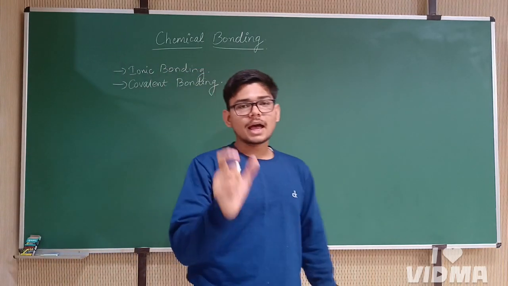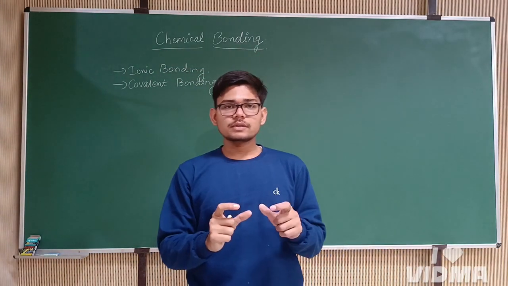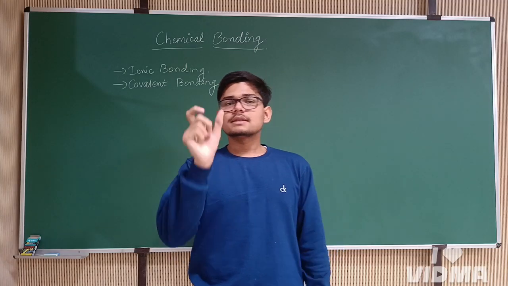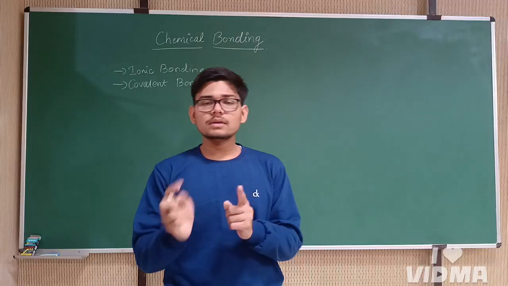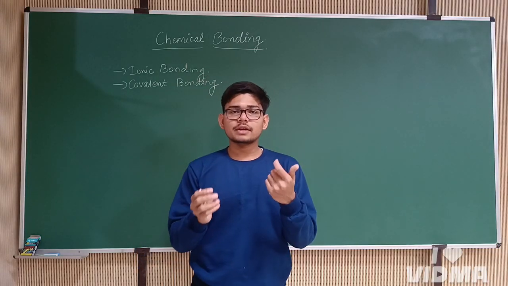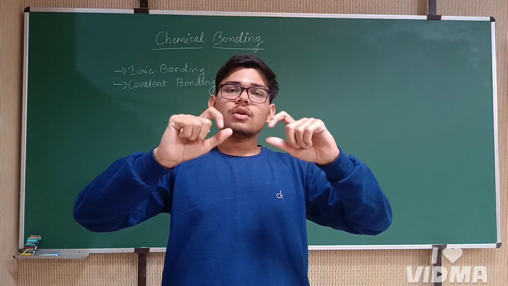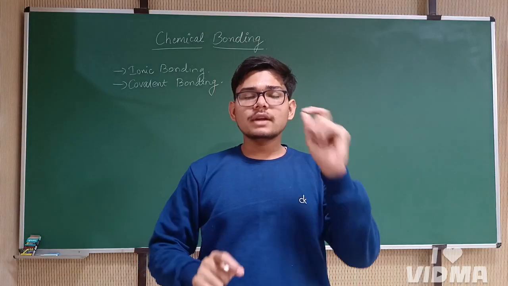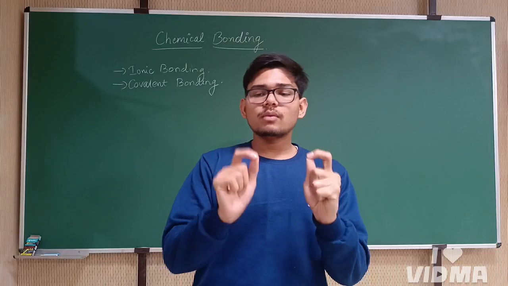Talking about ionic bonding, when there is a donation or acceptance of electrons between the atoms, the bond which is formed is called an ionic bond. And in terms of a covalent bond, when there is sharing of electrons between two atoms, and the electrons are not located particularly on one atom but are shared between both the atoms, such a kind of bond is called a covalent bond.